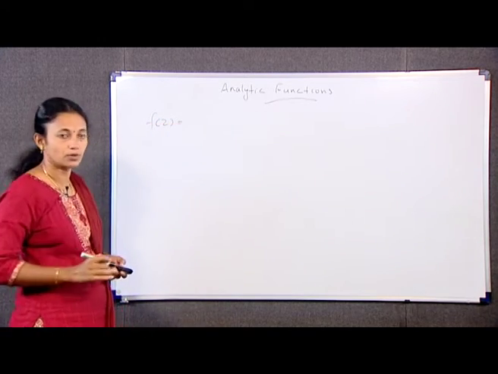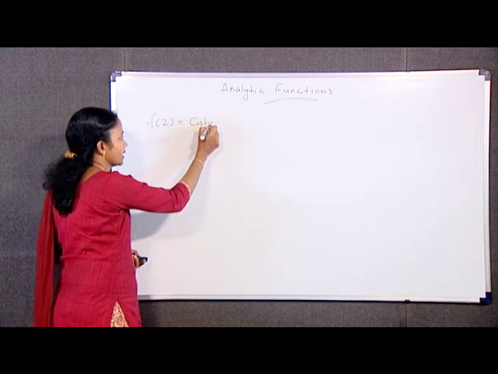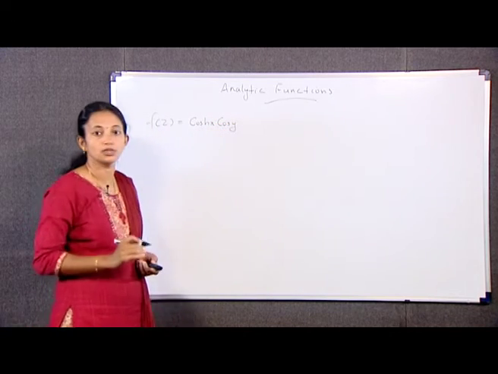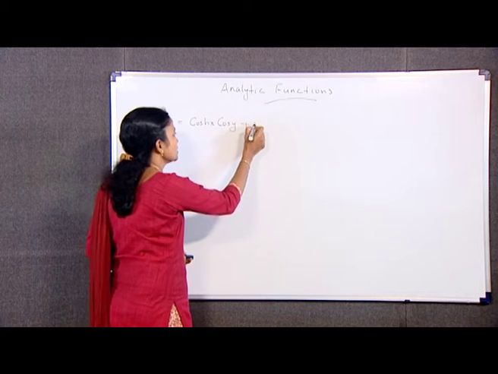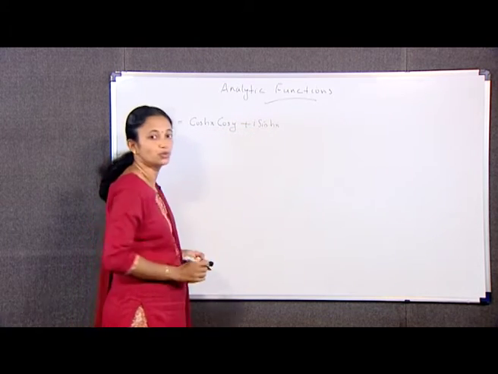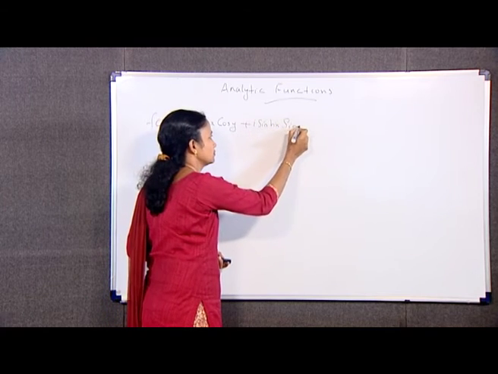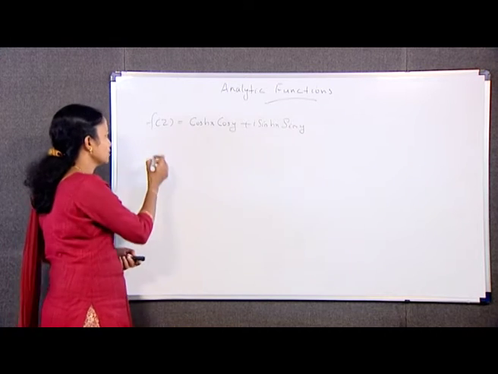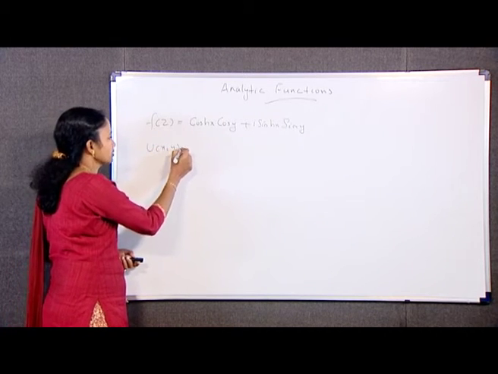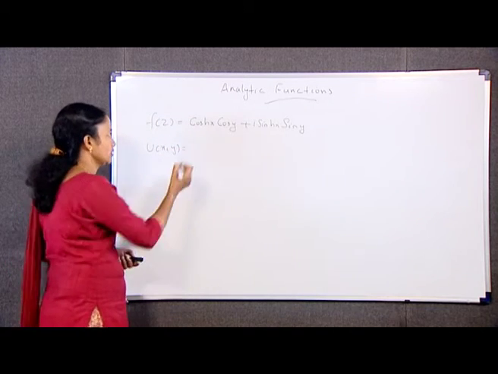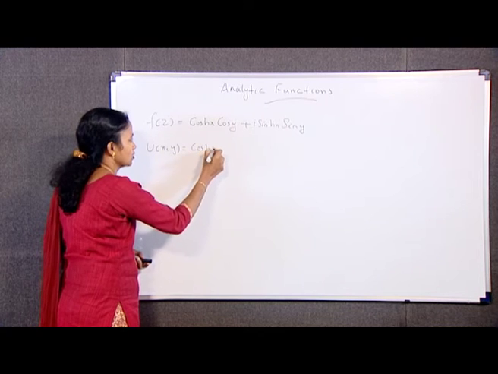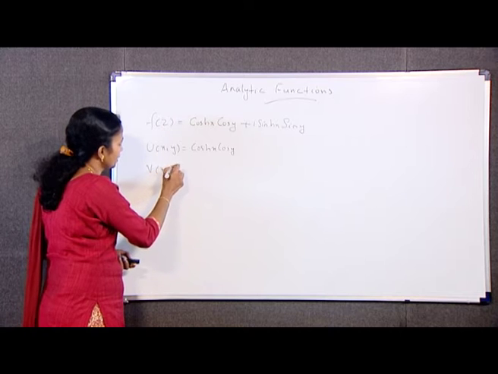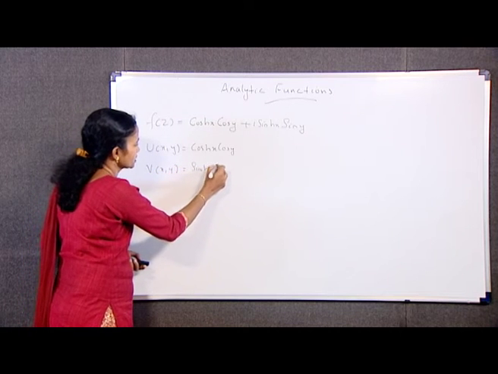That is, f(z) is equal to cosh x into cos y plus i sinh x into sin y. This is my f(z). Here the component functions are u(x,y) equal to cosh x cos y, and v(x,y) equal to sinh x sin y.